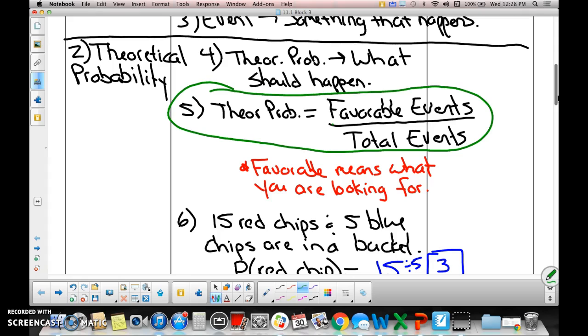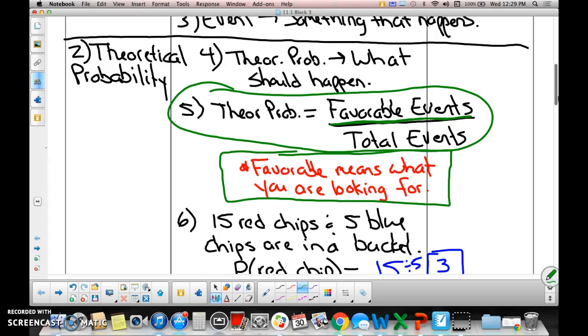Can somebody tell me, what does favorable events mean? What is a favorable event? Tristan, what is a favorable event? Favorable means that you are looking for. So a favorable event would be the event you are looking for. So if I said, what is the probability of me selecting a girl at random in this class? What is the favorable event, you guys? What is the event that I'm looking for? Selecting a girl. I don't need you to calculate.